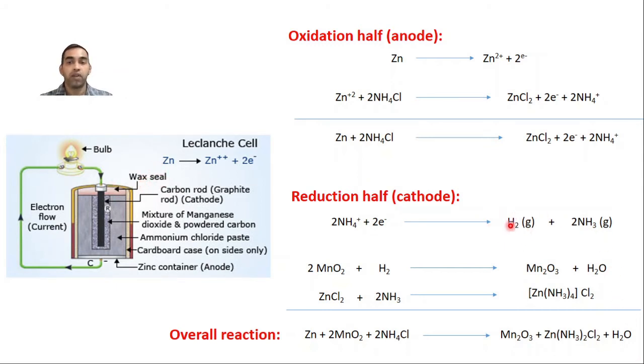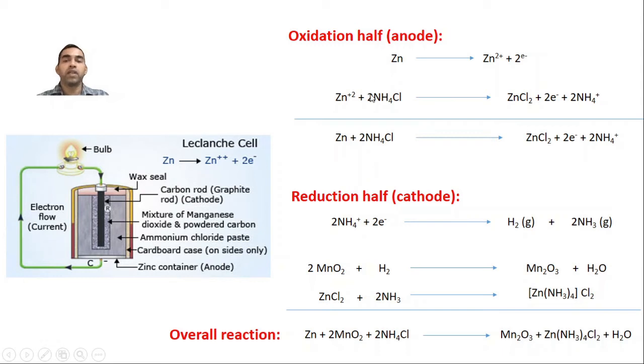Why? Because hydrogen, once it is produced, will reduce the MnO2 which is present here. MnO2 will be reduced to Mn2O3. Mn plus 4 is now reduced to Mn plus 3 here. That's how hydrogen is trapped. So hydrogen is a reducing material here. It will reduce the MnO2 to Mn2O3. Now what happens to ammonia? It will react with the zinc chloride present here, and it will form the zinc tetramine complex. You will get zinc tetramine chloride.